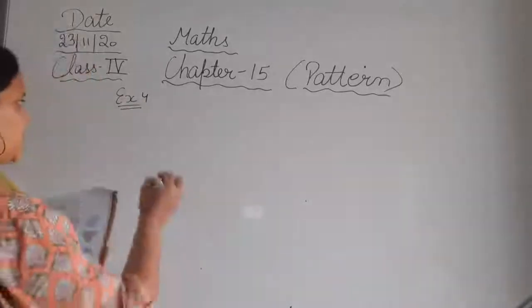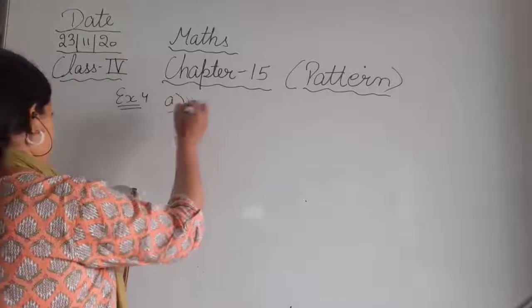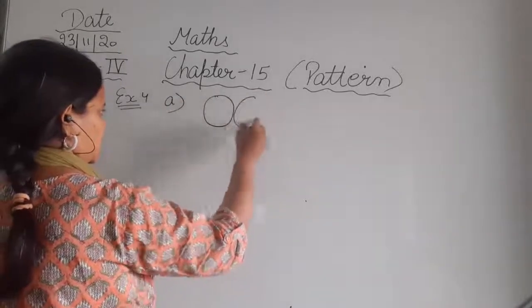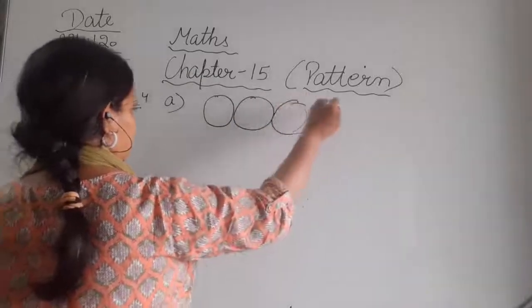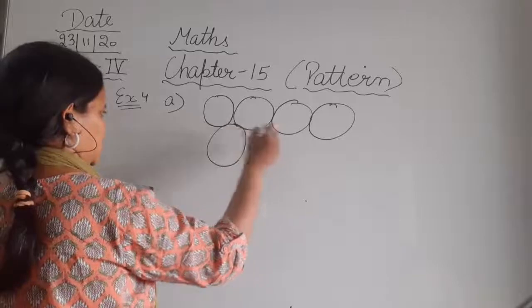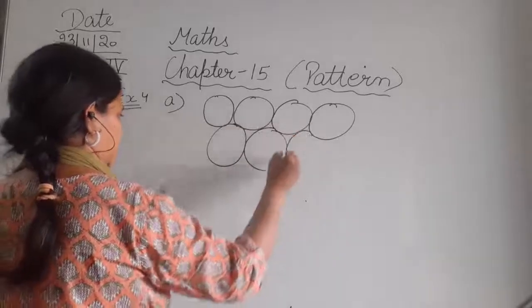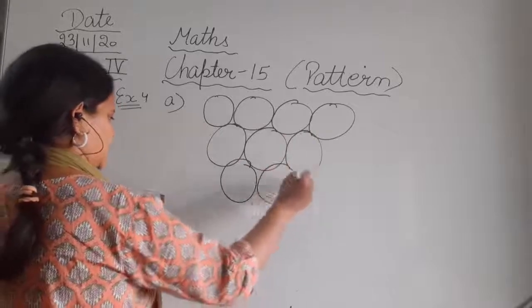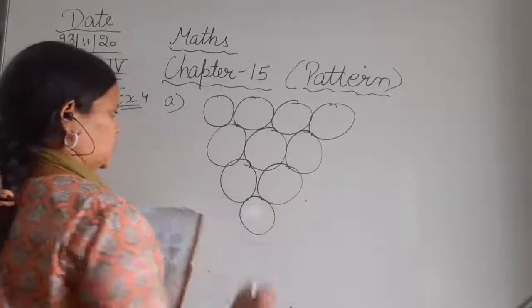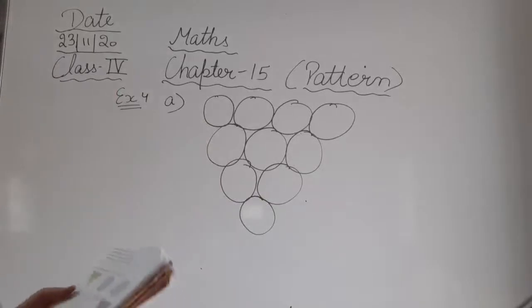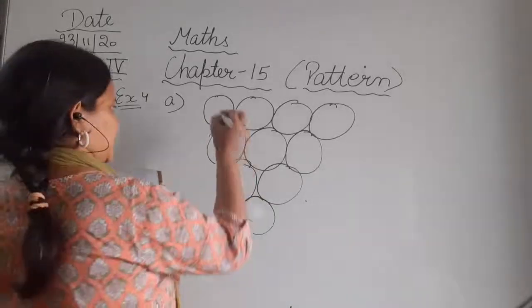Just look at the pattern, that is A. You can see 4 numbers in the first circle, next is 3, next is 2 and the last is 1.